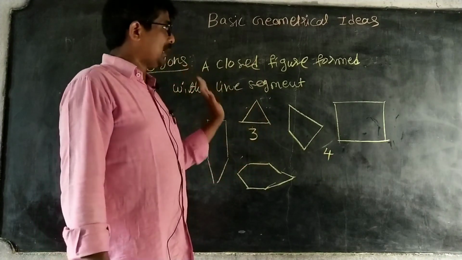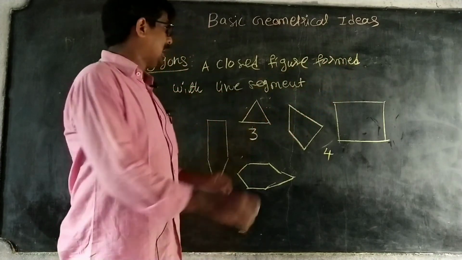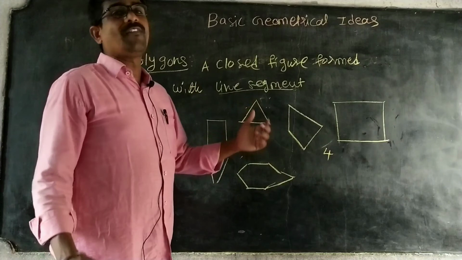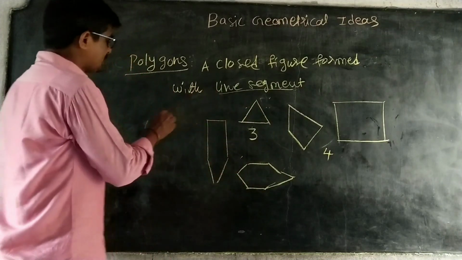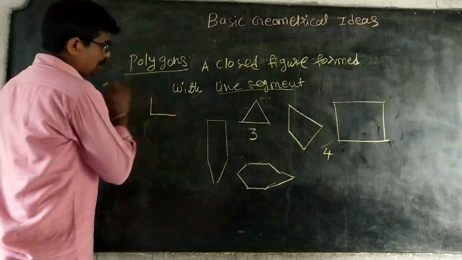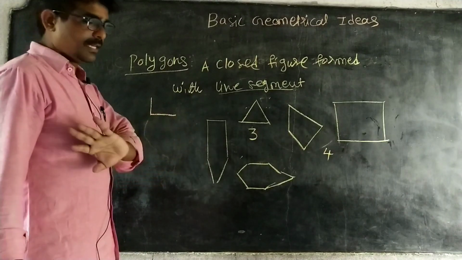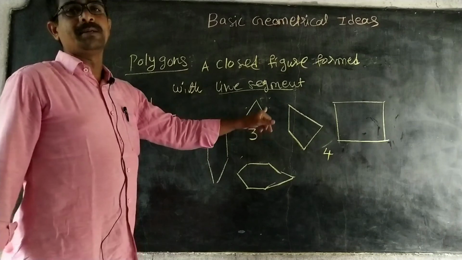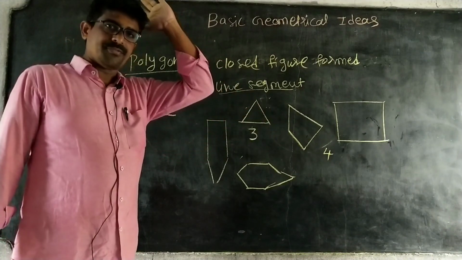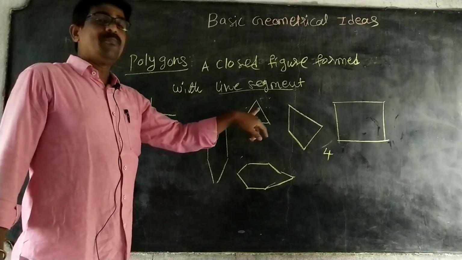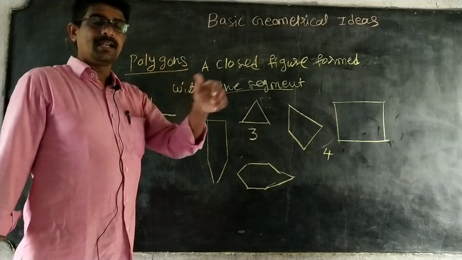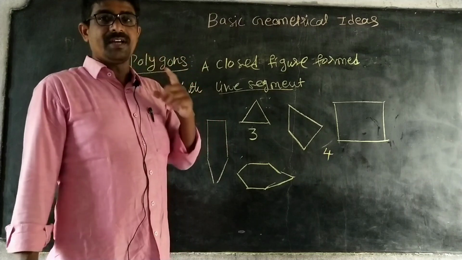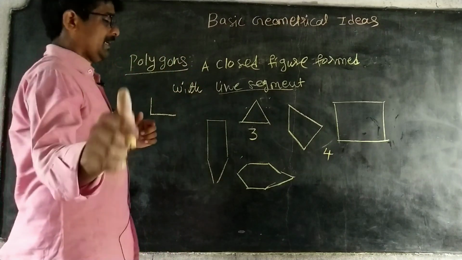But now, polygon means a closed figure formed with line segments. On that, the number of line segments matters. It is not possible to draw a closed figure with 2 line segments. It is possible only with 3, minimum 3. There may be any number of sides, but minimum 3. So minimum 3 is a triangle, 4 is a quadrilateral. Okay? This is for polygons. Okay?